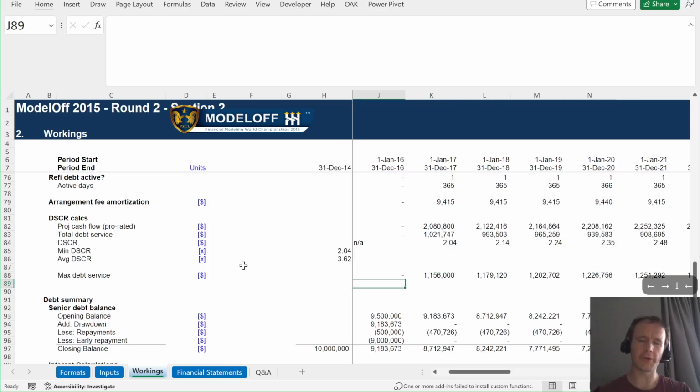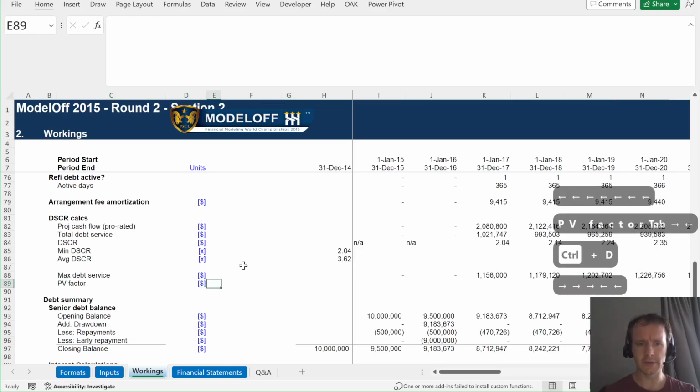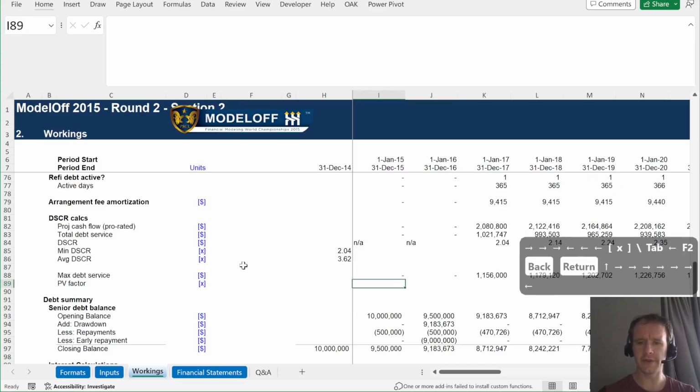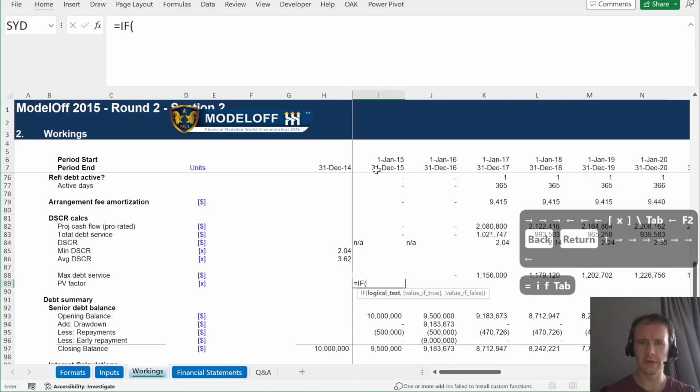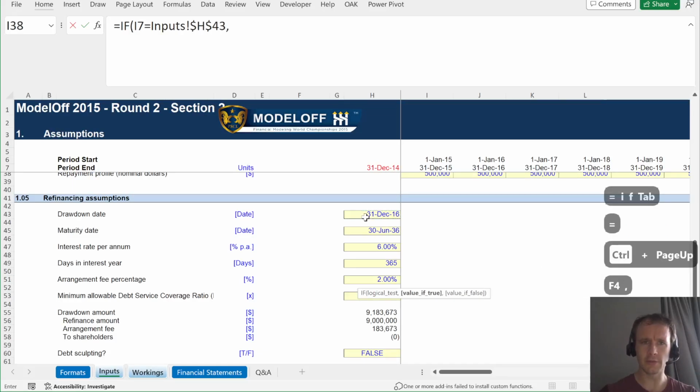I've talked before about sizing mortgage payments with variable factors, first principles wise, using a discounting rate. You can do the same thing to convert a set of payments into the maximum initial drawdown. The idea is we'll have a PV factor. If this is the drawdown date, then that's 1.